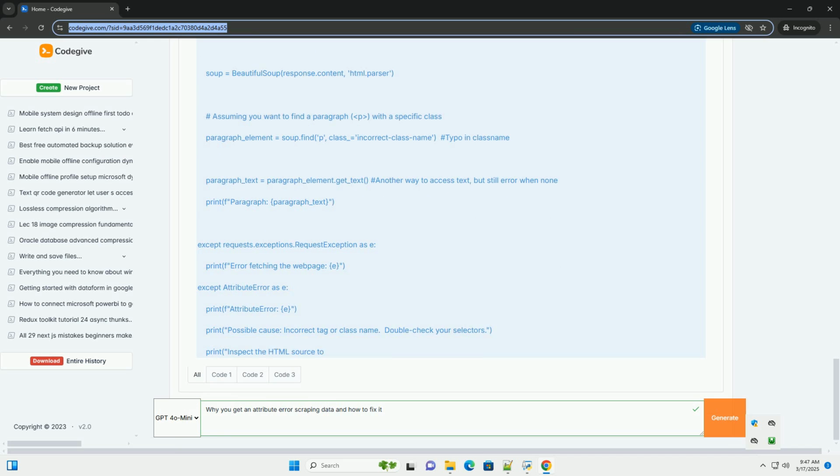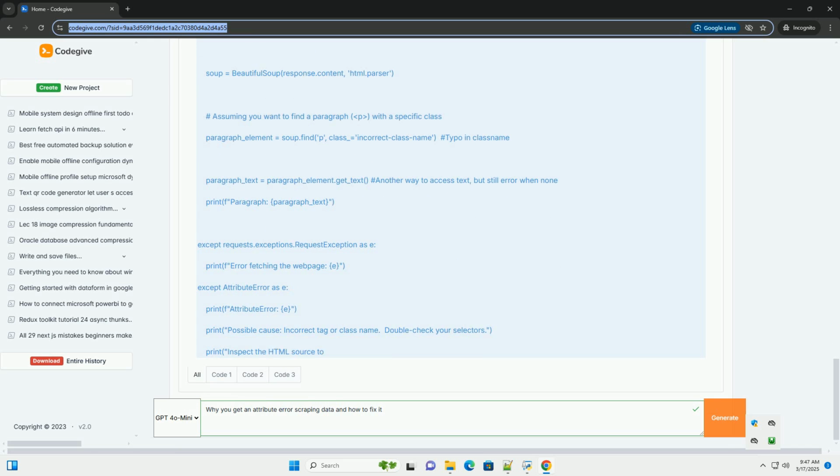In summary, to effectively avoid AttributeError when scraping data: 1. Understand the HTML structure. Become intimately familiar with the HTML source code of the websites you are scraping. 2. Handle missing elements. Always check if an element exists before trying to access its attributes or methods. 3. Use try-except blocks. Implement error handling to gracefully manage exceptions and prevent your script from crashing.